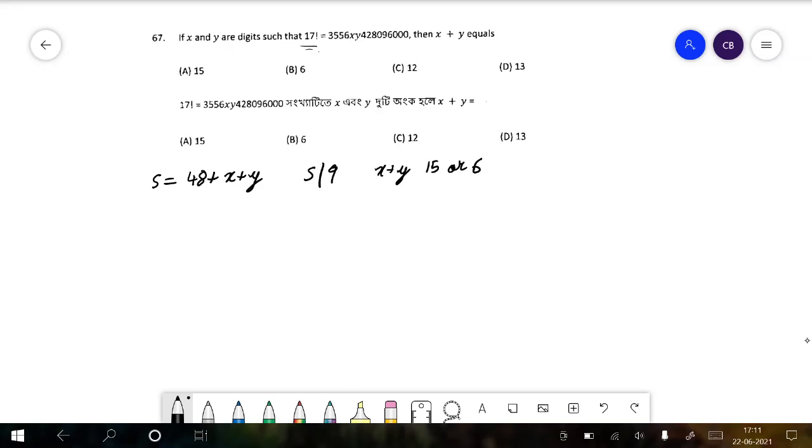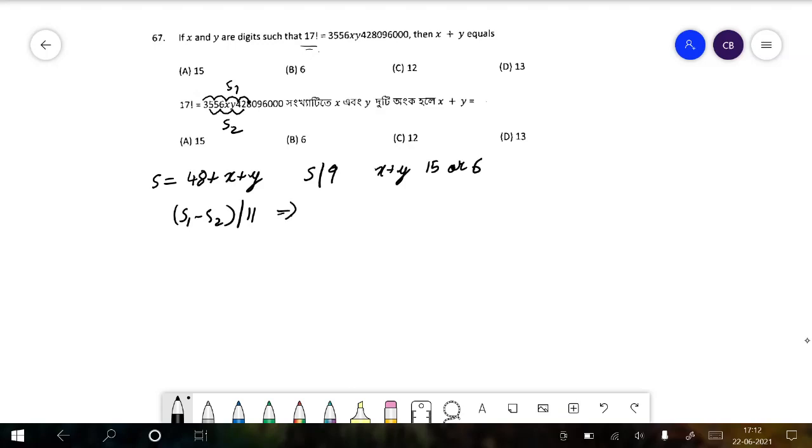In that case also, 17 factorial is divisible by 11. So in the case of divisibility by 11, the condition is that the difference between the sum of alternate digits like this, and the other alternate digits, let this be s1, this be s2, then s1 minus s2 is divisible by 11.